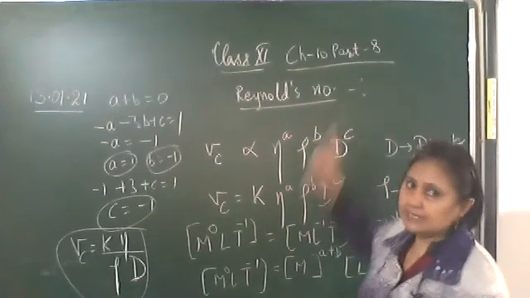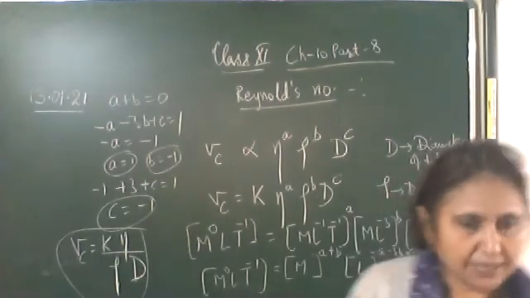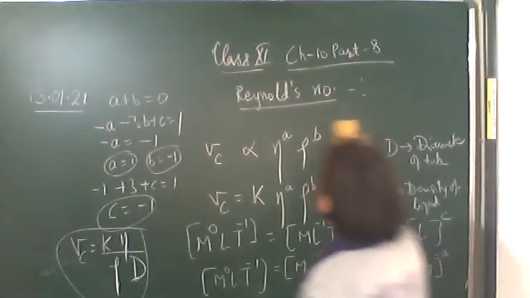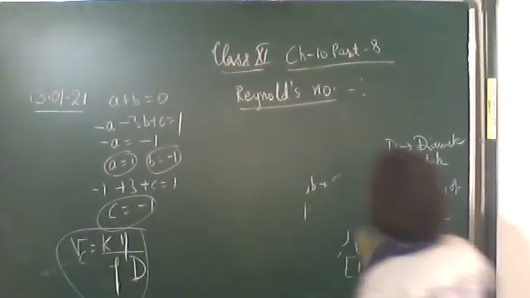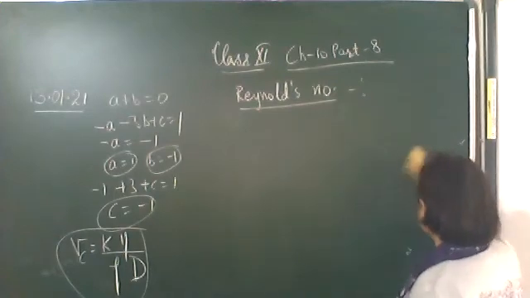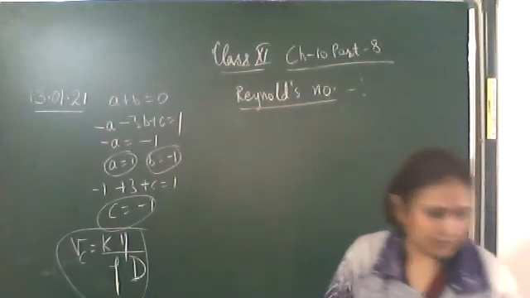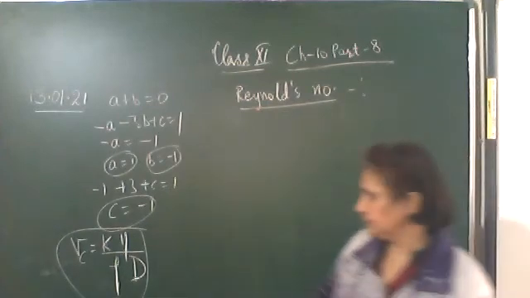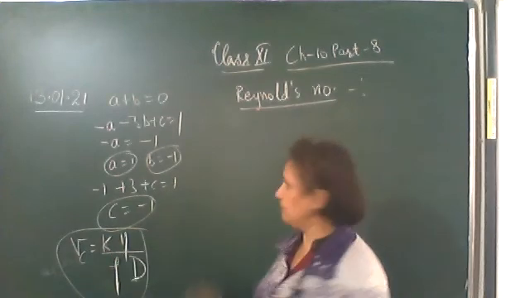Write down: it is a number which determines the type of flow of the liquid, and is given by this K, the Reynolds number.